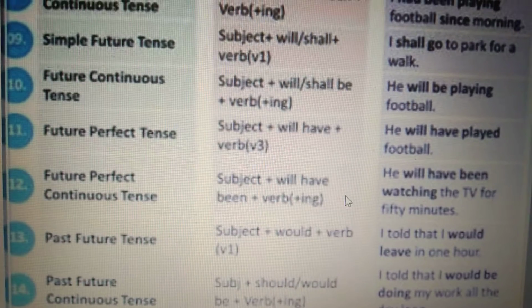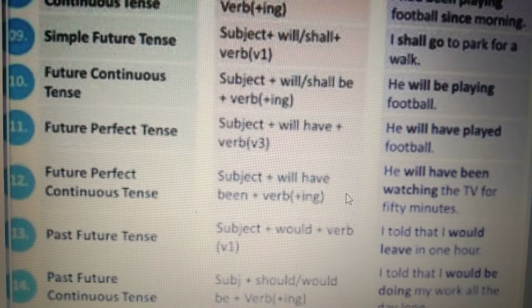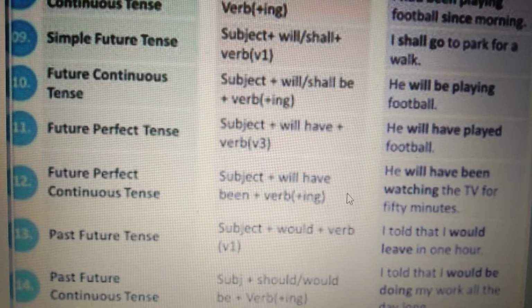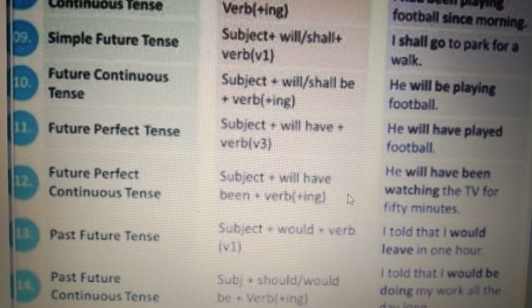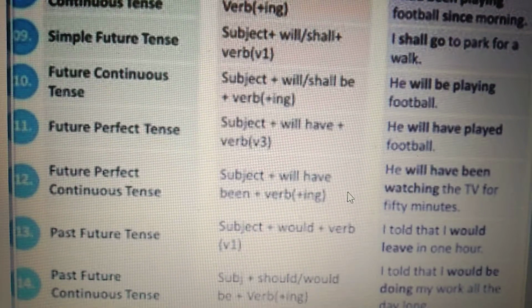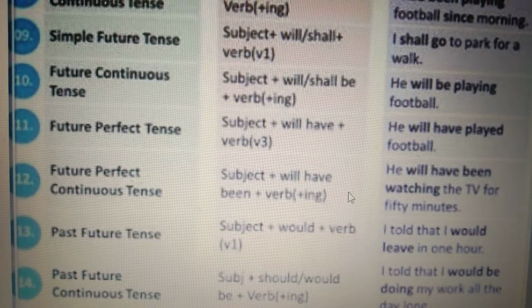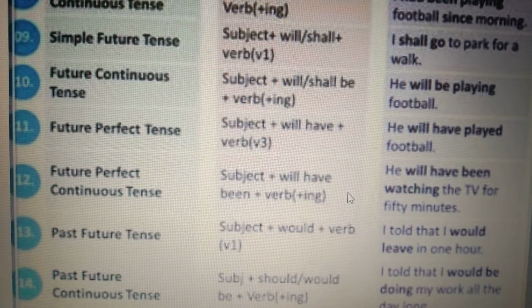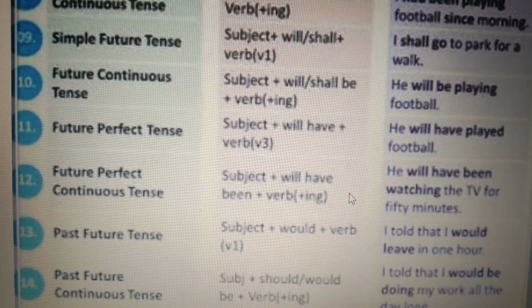And if we want to form the negative sentence, as we have done in the previous sentences, shall not or will not will be added. And the same in the interrogative: to form the interrogative, we start the sentence with shall or will.